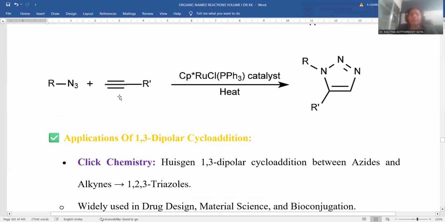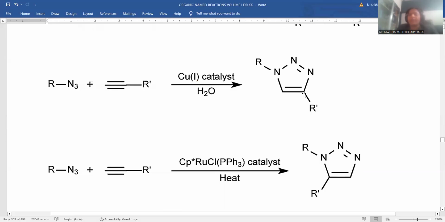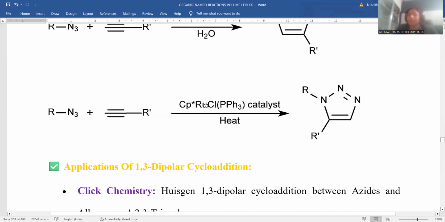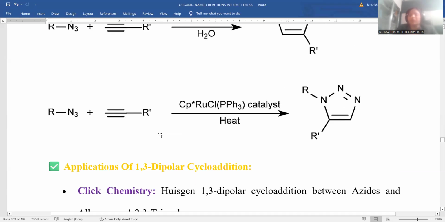And the same azide is treated with this triple-bonded compound. Here a ruthenium catalyst, ruthenium chloro PPh3 catalyst, was taken. Under this condition, it leads to only one product, where the alkyl group is at the fifth position. The copper catalyst places the alkyl at position number 4, whereas the ruthenium catalyst shifts the alkyl group to position number 5. This is the way many factors operate. They are taken into the picture in order to understand the mechanism of this 1,3 dipolar cycloaddition process.